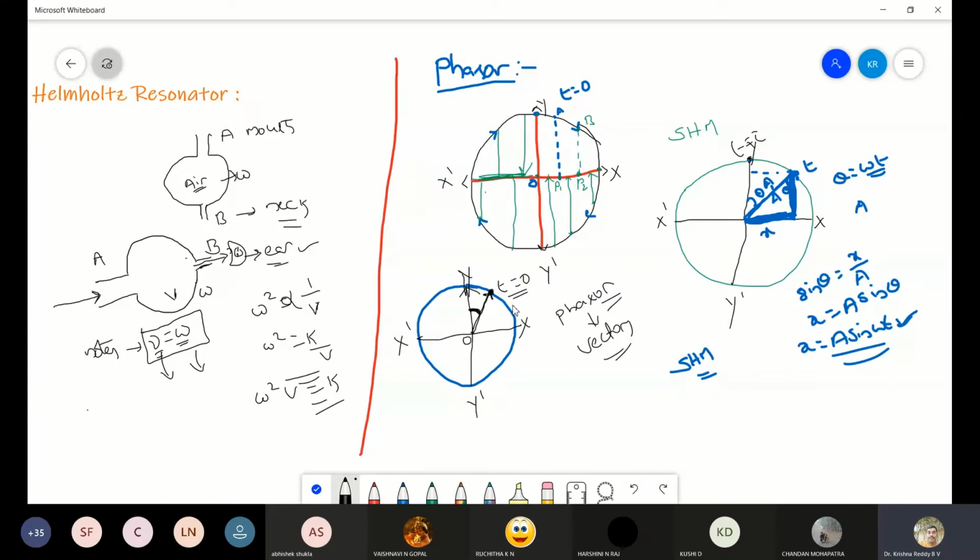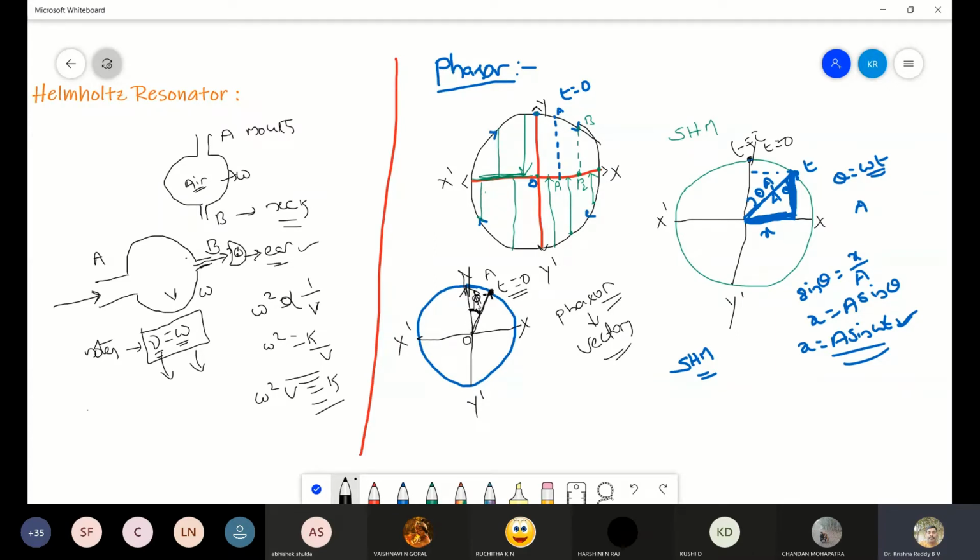Actually, so far whatever we said, when t equals 0 the particle should be at y. Rather than at y, in this case the particle is at this point A when t equals 0. It means this phasor is making some angle phi with the initial position.